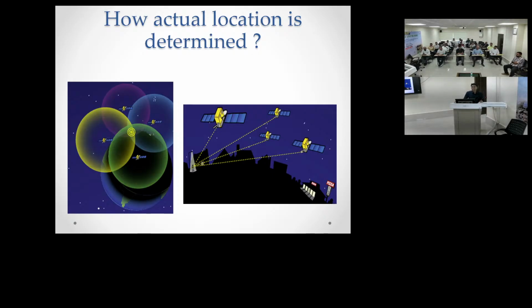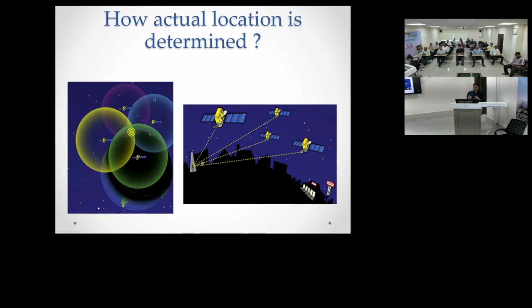Static means you go to the field, take observations for a certain duration, and come to the office and do post processing. In RTK you will get real time coordinates, real time kinematics, RTK. So while using CORS we are getting real time coordinates. This is the RTK method we will be using.